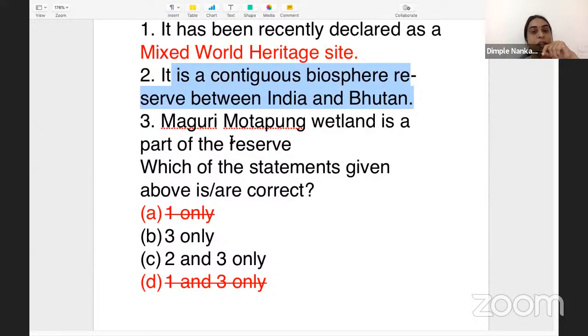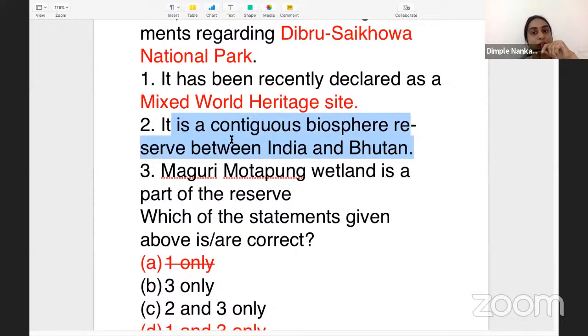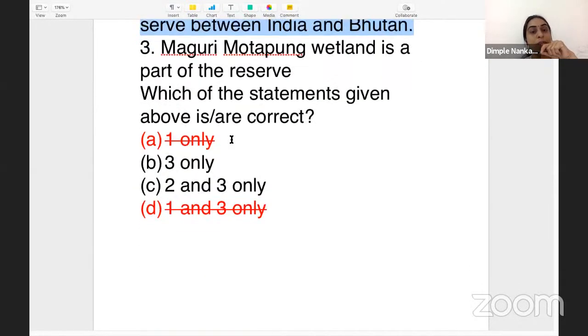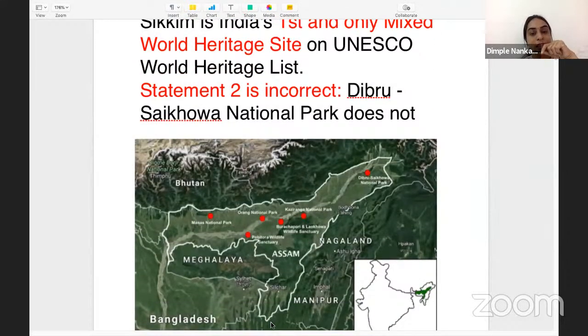whether it is a contiguous biosphere reserve between India and Bhutan or not. For this, you need to remember the locations of the national parks. Generally in UPSC, many questions have tested the geographical knowledge of the student, the place where something is situated. So you need to have a picturesque memory for that. What you can do is look at the national parks in Assam.